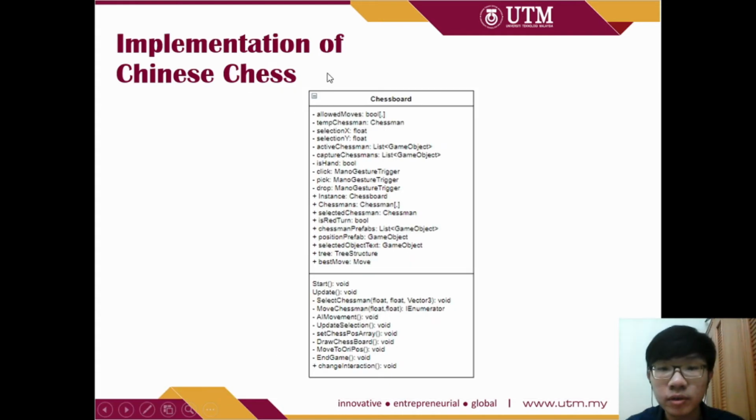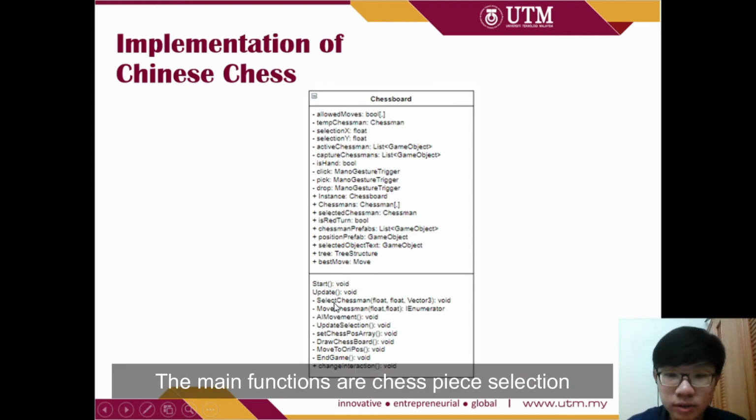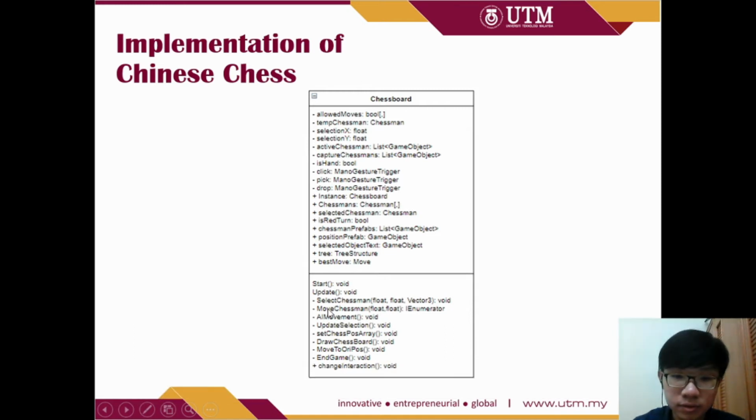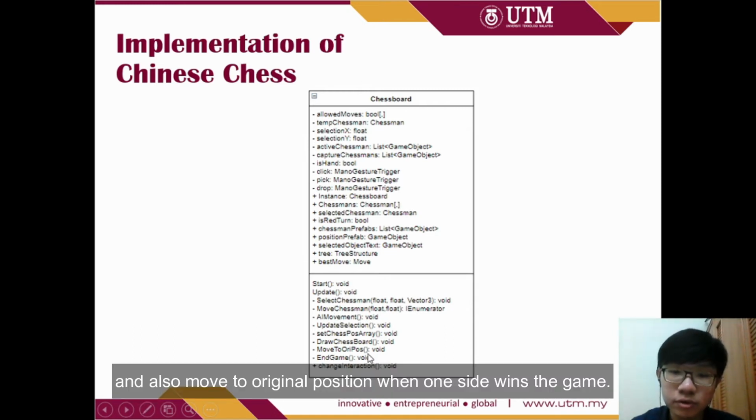Here's a UML diagram of the main class, which is called chessboard. It controls almost everything. The main functions are chess piece selection and chess piece movement, calculating AI movement, and also moving to the original position when one side wins the game.